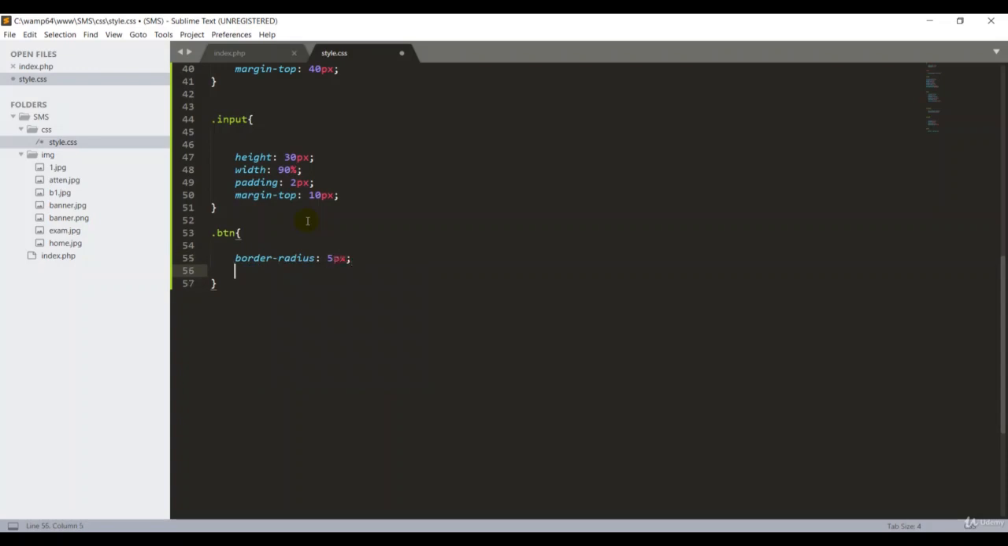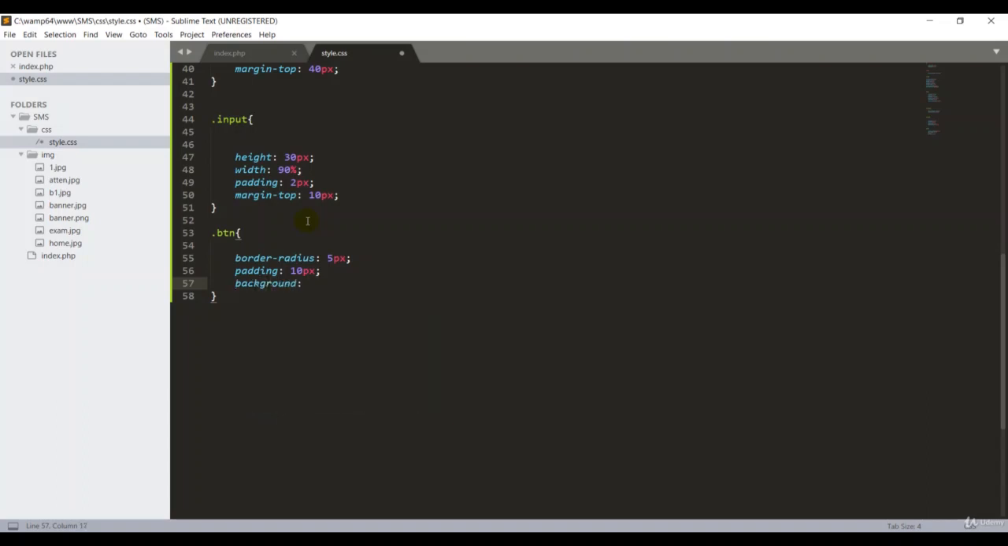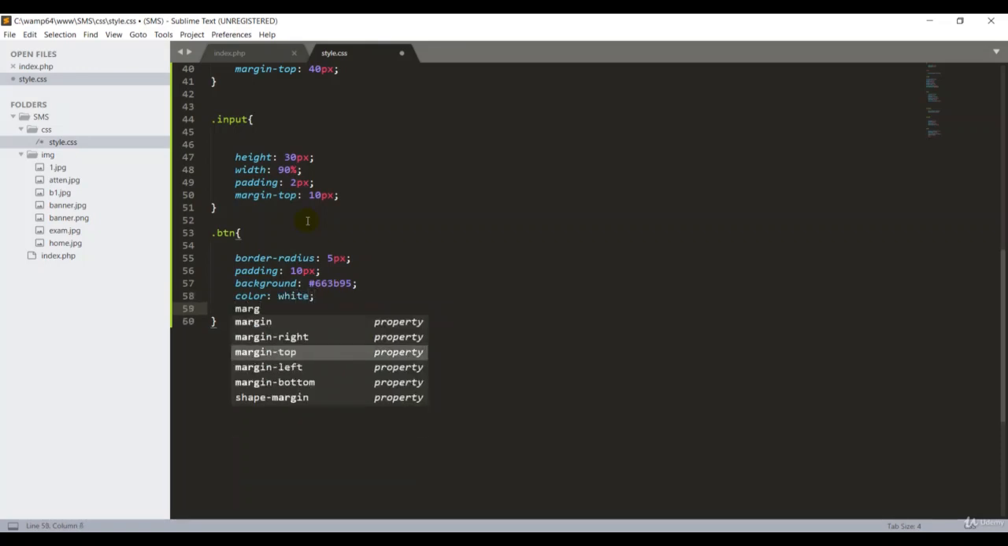Then I can put the padding for the button, 10 pixel. Then I'm going to put the background for the button. Here the background color, you can put any color as you wish, but I'm going to put the color 663b95, semicolon. I guess it's fine for us. Then color, I put white, semicolon. Then finally I put the margin top at 40 pixel.